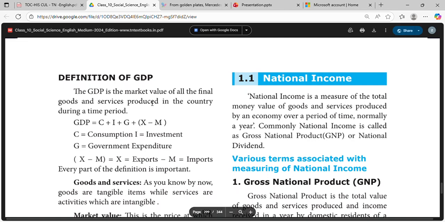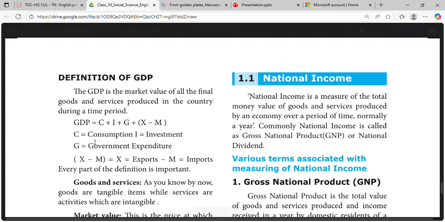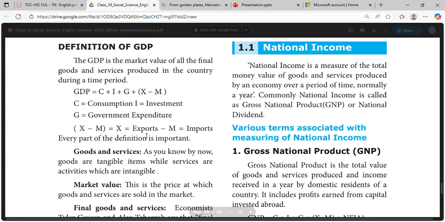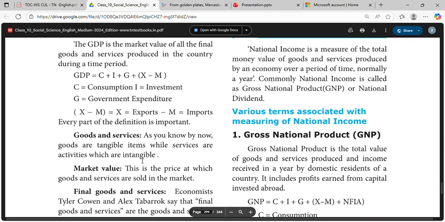GDP is the market value of all final goods and services produced in the country in a period. GDP = C + I + G + (X - M), where C is consumption, I is investment, G is government expenditure, X is exports and M is imports. Every part of the definition is important.